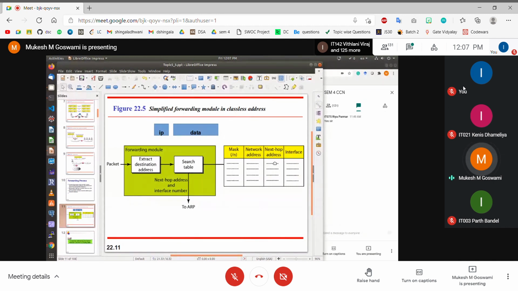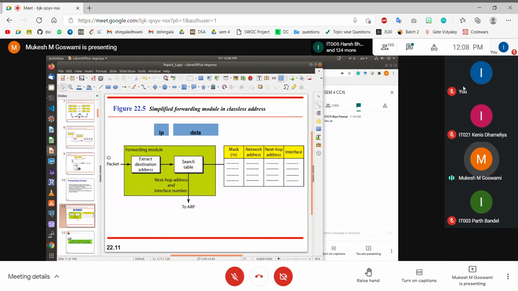Then you take the next hop IP address. Using the next hop IP address, you have to get the next hop MAC address, because the communication actually happens on the physical interface using the MAC address. You have to generate a data link layer frame, and this frame is to be forwarded onto the physical interface. So before actually sending this frame, you require the MAC address, which is obtained from the next hop IP address using the ARP protocol.